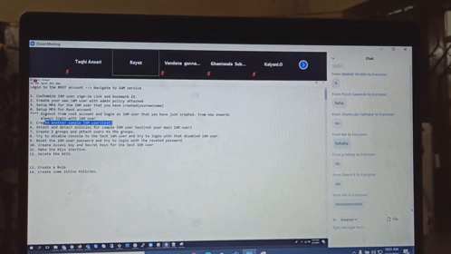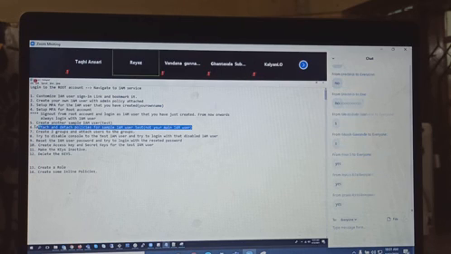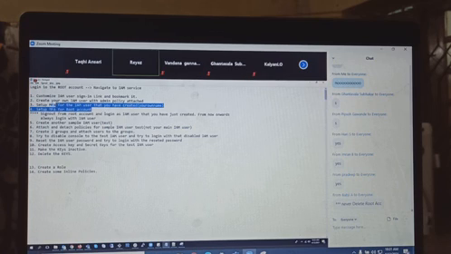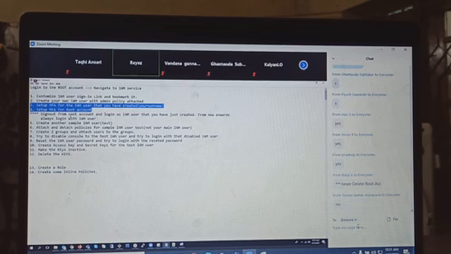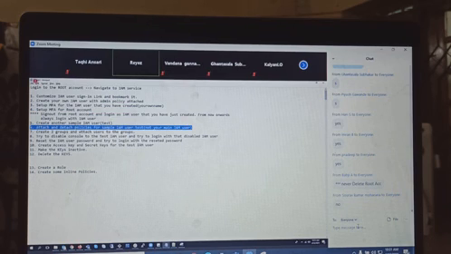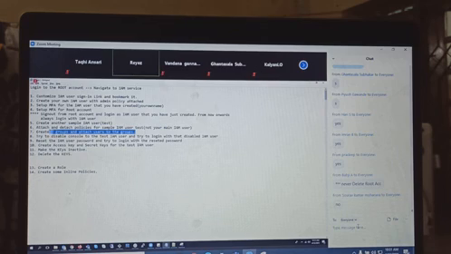Is it possible to create another sample IAM user for testing? Possible, yes. And attach and detach policies for your test user. Guys, will you do testing on your own IAM account? Don't do the testing on your own IAM account. Create one sample IAM user and then do testing. Then create 2 groups, attach the users to the groups, and try to disable the IAM user and try to log in with that disabled IAM user.